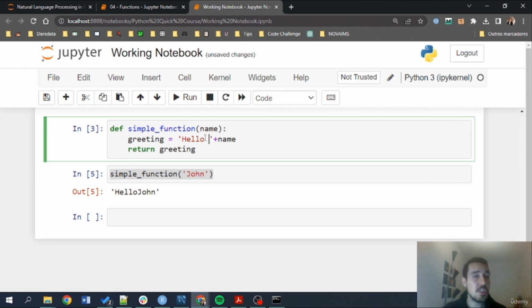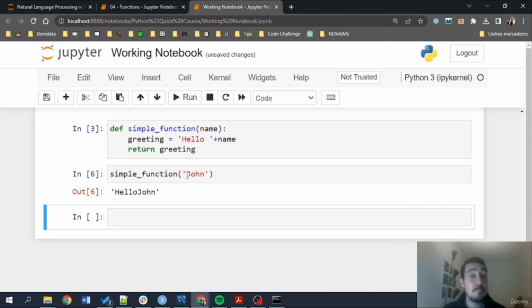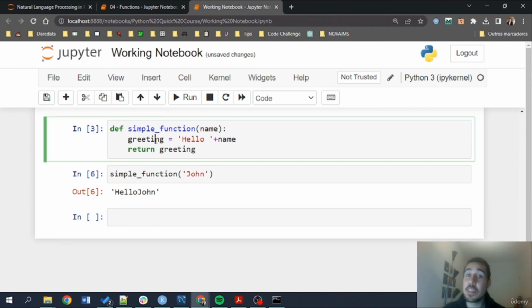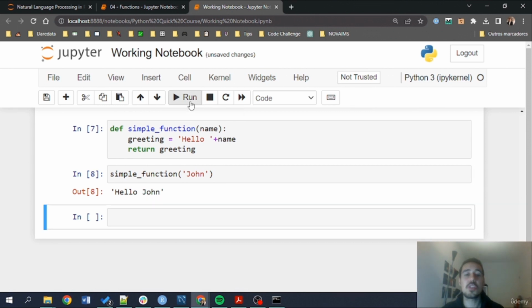And now, if I just do this, will the simple function be with the blank space there? Let's see. No, because I didn't execute the def keyword again. I need to execute this again. I'm doing this with the shift enter, but you can also go here and do run. Okay, so only after I run the code that I'm changing with the def will this work. So now simple function, hello John. Now this makes much more sense.